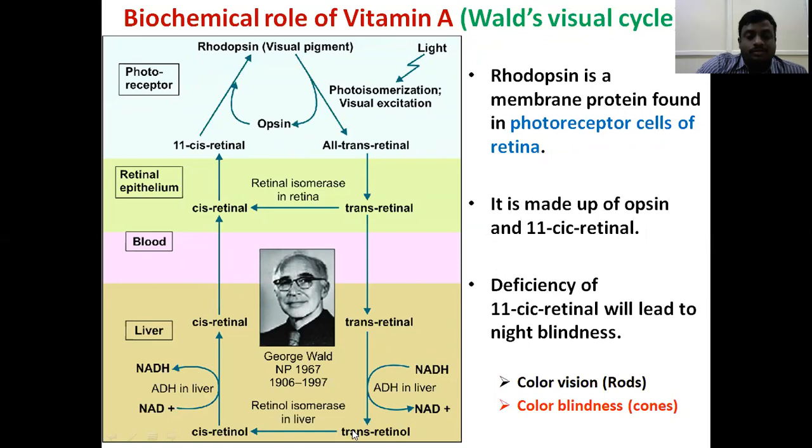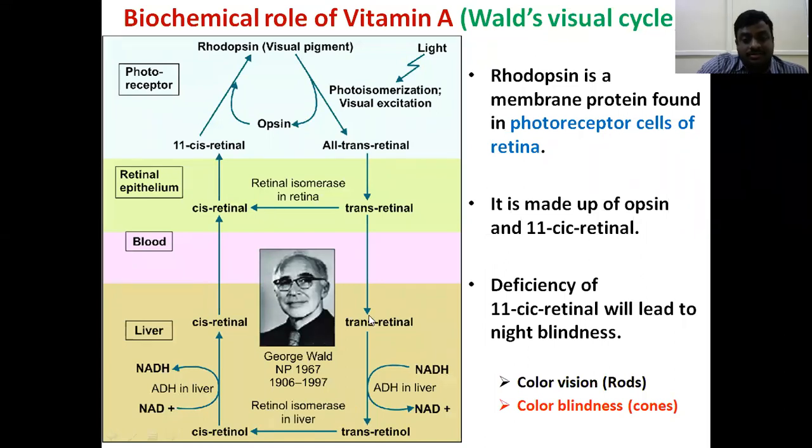Here, trans retinol is converted to cis retinol in the presence of the enzyme retinol isomerase. So here in the epithelium cells of the retina, there is an isomerase enzyme. Here also an isomerase enzyme. So when trans is converted to cis, that enzyme is isomerase. Here also trans is converted to cis, this is also the isomerase enzyme.